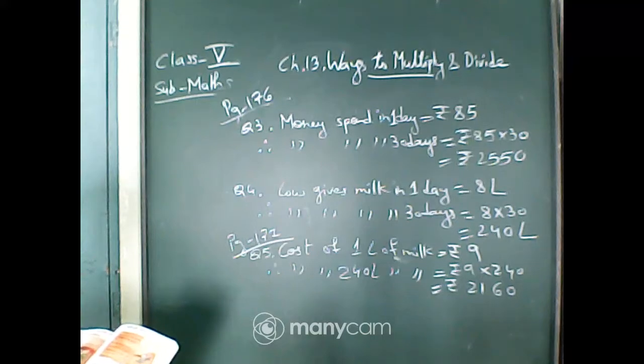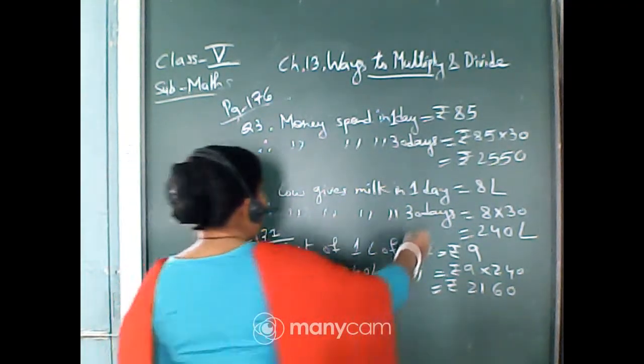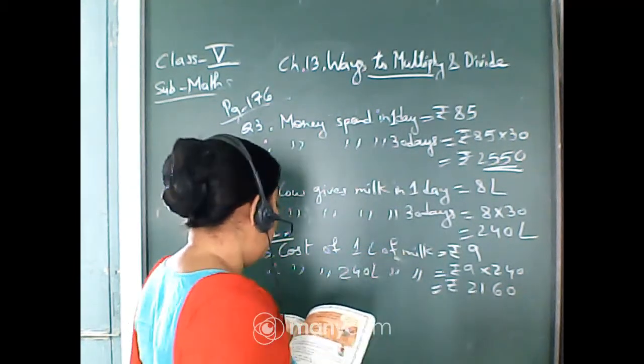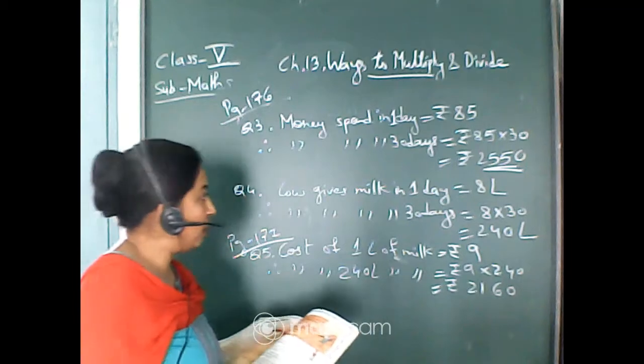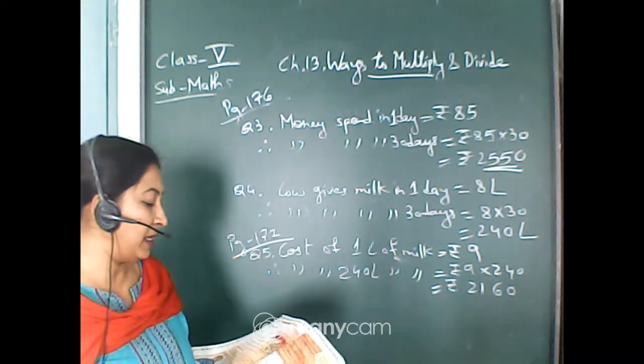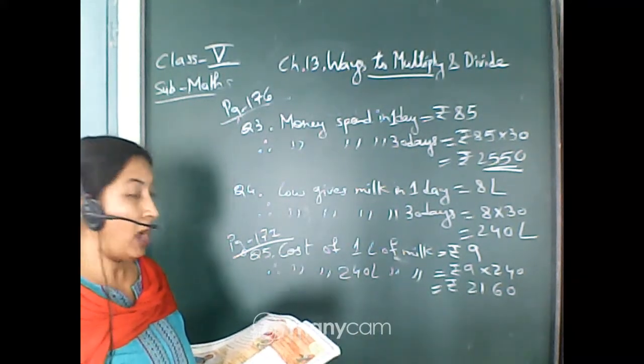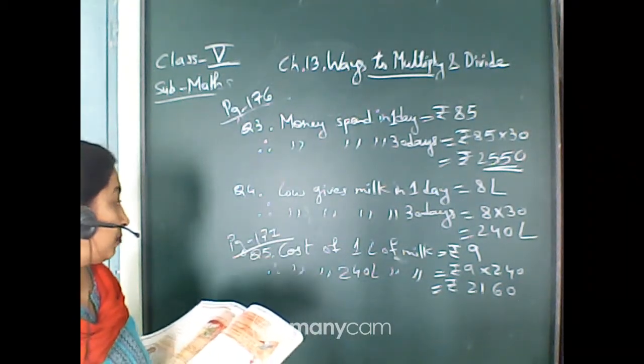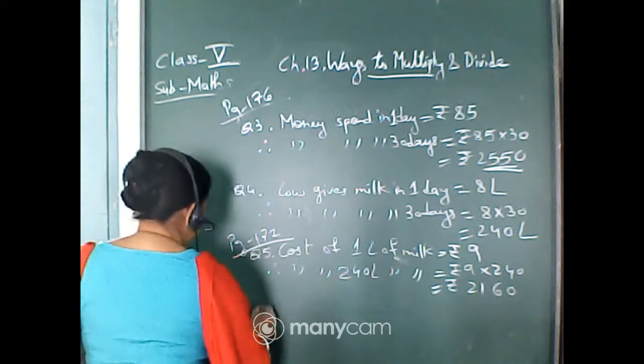Which one is more? The money spent on the cow is more, isn't it? We are getting money spent on the cow is rupees 2550, which is more. So you will write the money spent on the cow is more than the money earned from it. Now how much is more? So that you have to find out. The difference will give it.